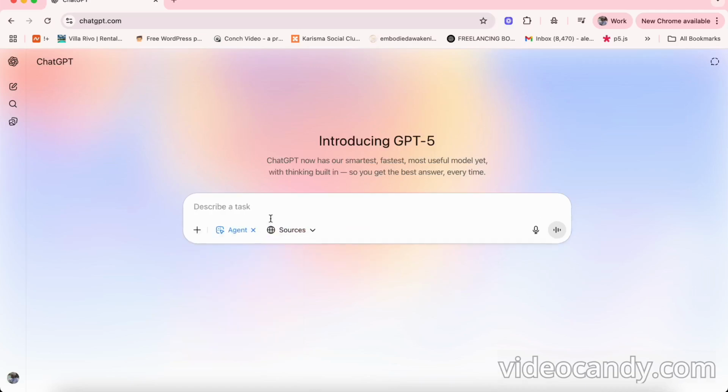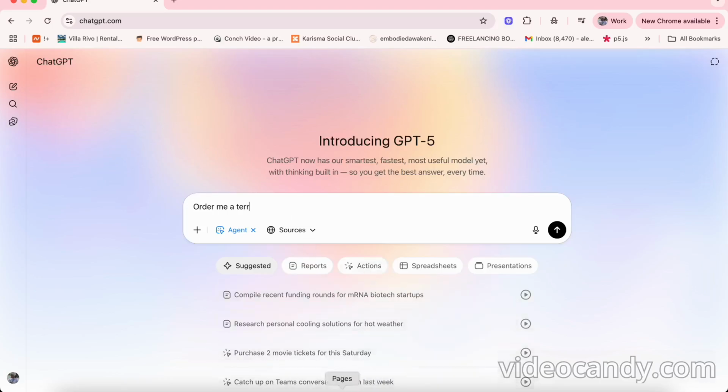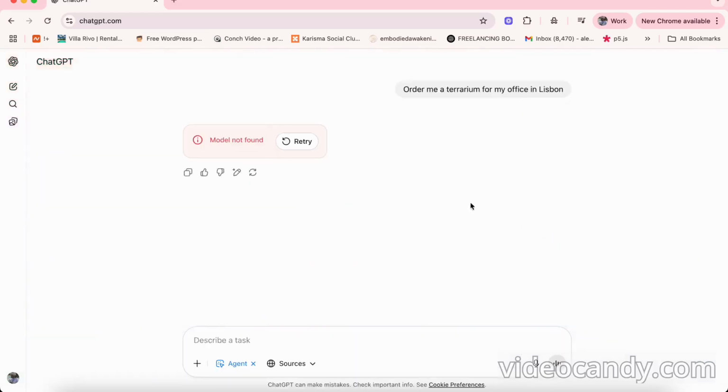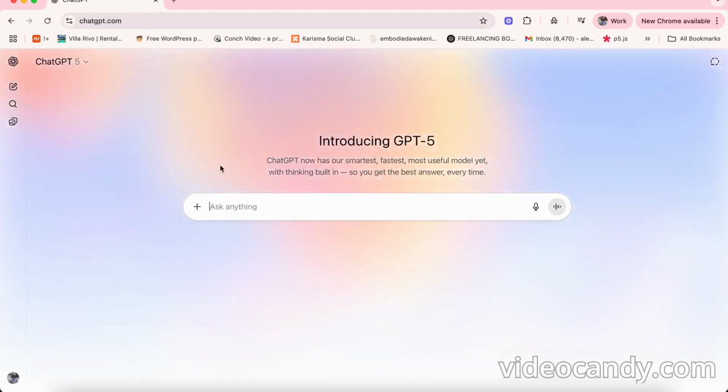So with agent mode, if I say, like, order me a terrarium, we can see that we have a couple of suggestions. We can also create spreadsheets and presentations and have the agents execute certain actions, okay? But if I try to say, order me a terrarium for my office in Lisbon, something like that, I get a model not found error, okay? So tell me if you're getting that error as well.